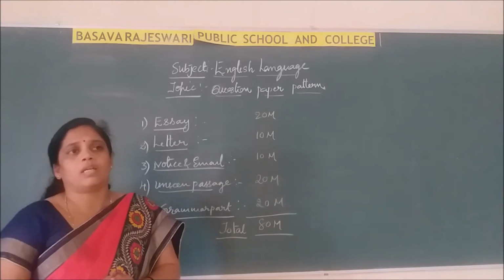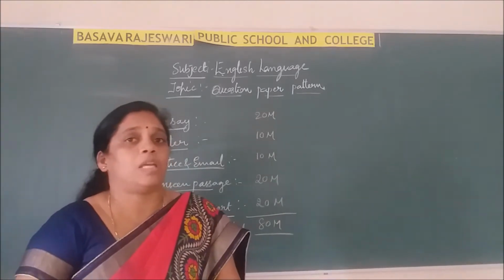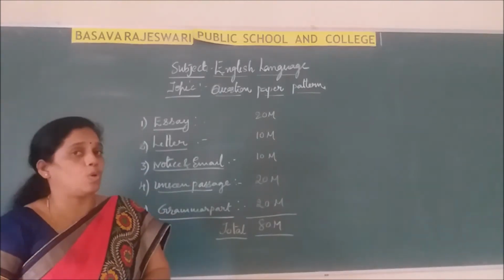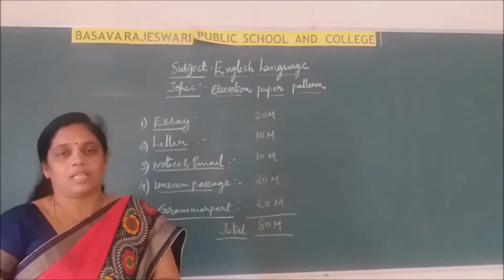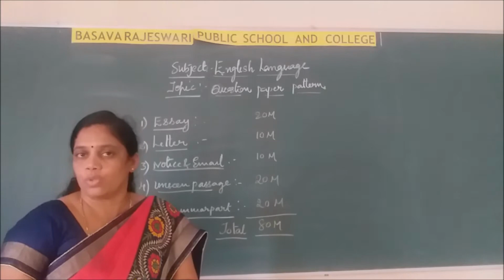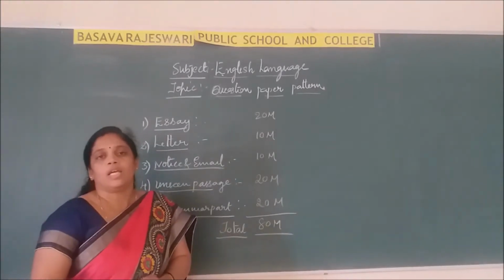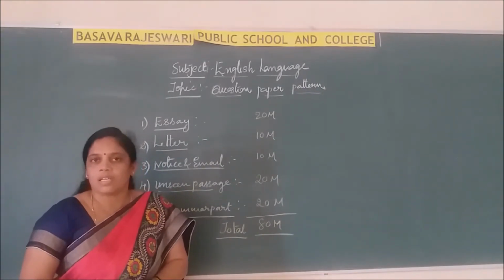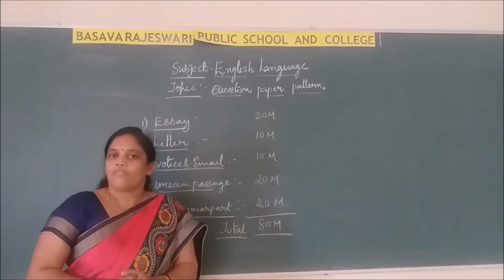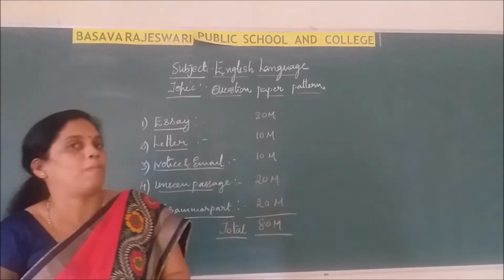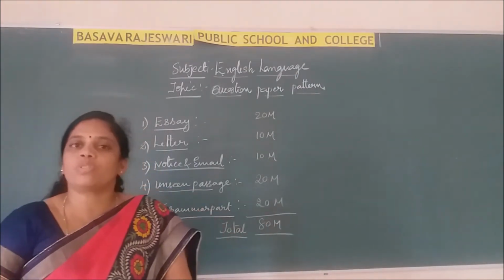Few people will think, I have written 2 or 3 papers of letter writing, so I can score very nicely, 8 or 9 out of 10. That is wrong. You have to follow a few rules. According to the question, write whatever points are necessary. You have to see the question. As I already told you, first read the question properly, then choose and write.